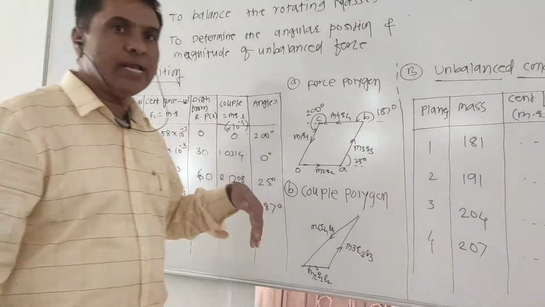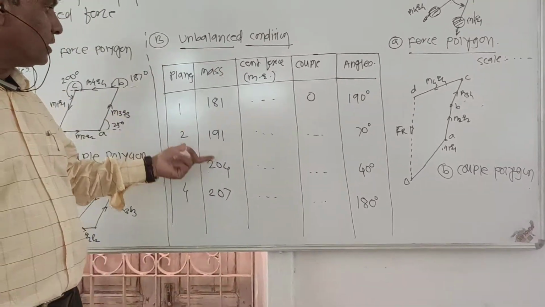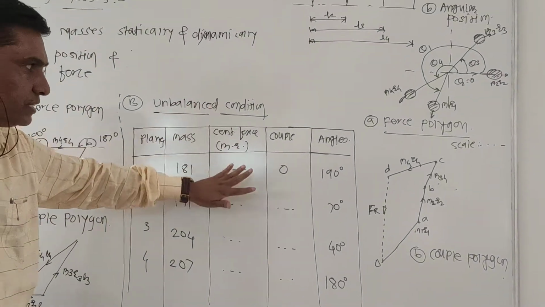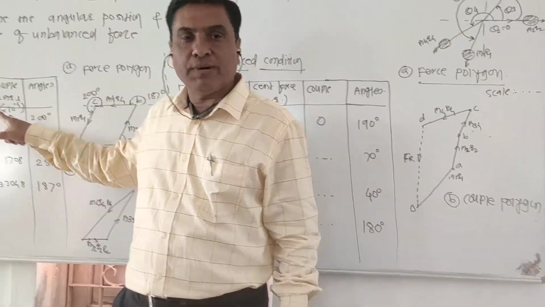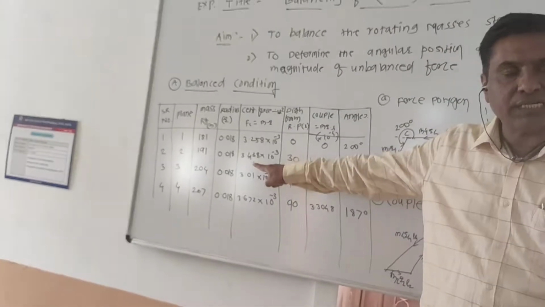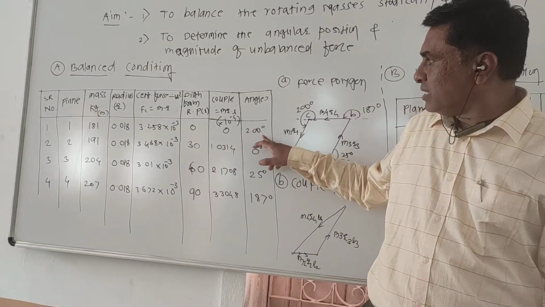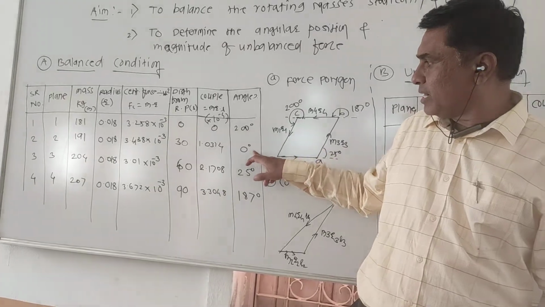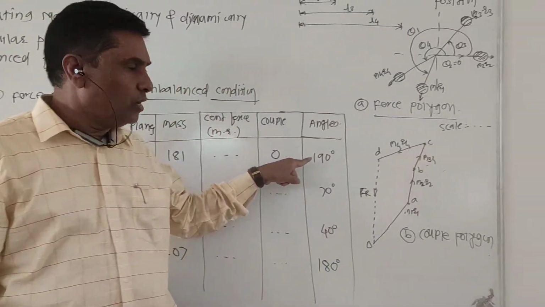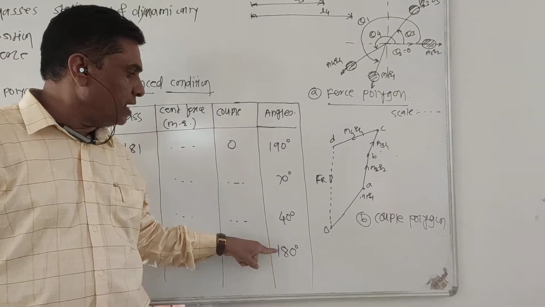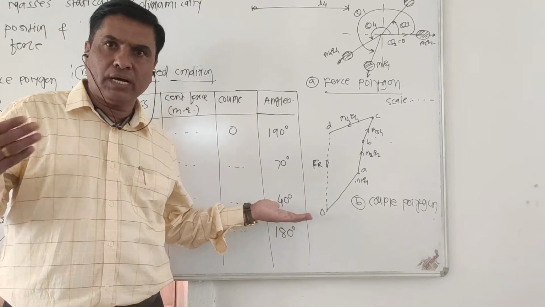Now, in order to get an idea about the unbalanced condition, everything will remain the same. I have changed only the angular positions of these masses; the magnitudes of the masses m1, m2, m3, m4 remain as they are. Instead of 200 degree, 0 degree, 25 degree, 180 degree, I have chosen 190 degree, 70 degree, 40 degree, 180 degree randomly. This is the requirement from the customer.